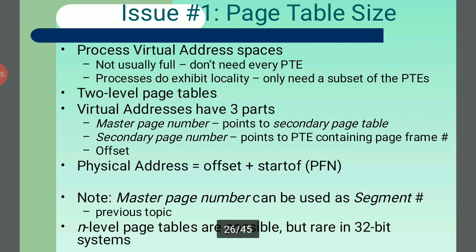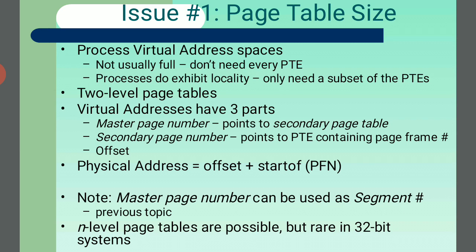Some of the problems we rectify in the page table size. The process's virtual address space is not usually full. So some pages are empty and not needed by every PT, and processes exhibit locality, so only a subset of the PTs is needed. So this is the issue of the page table, and the two level page tables.